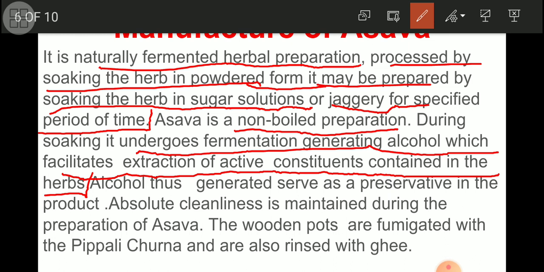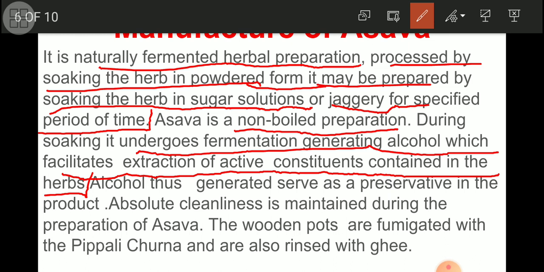Alcohol thus generated serves as a preservative in the product. Another way is preservation, that active principles whatever soaked or taken are extracted into the alcohol and get preserved for a long time.